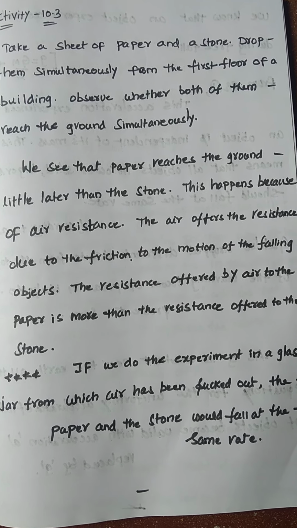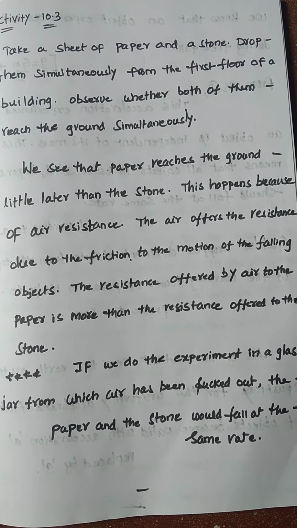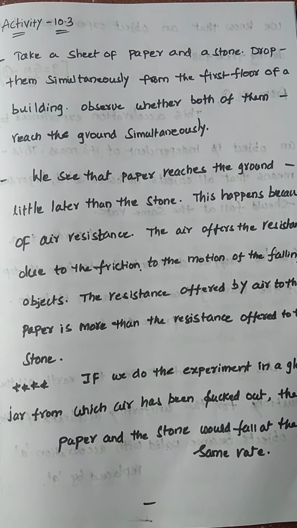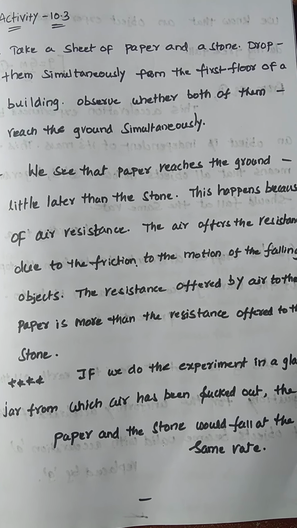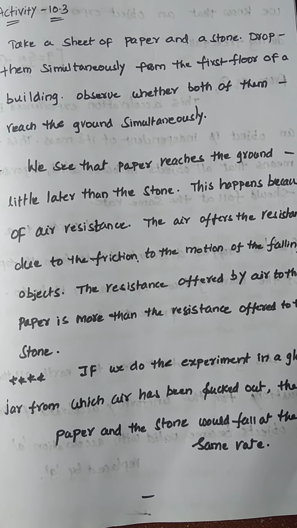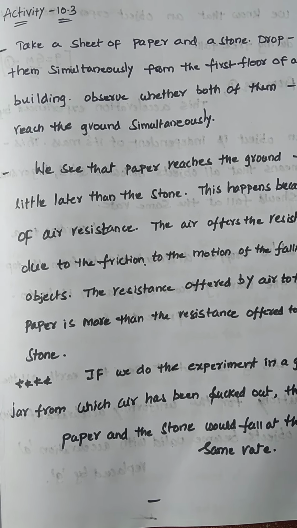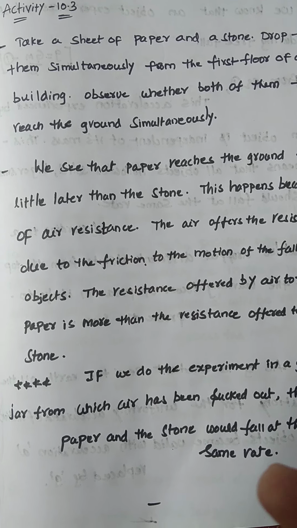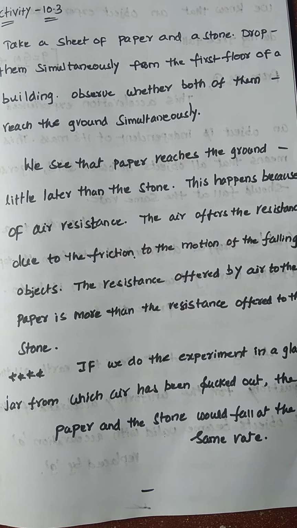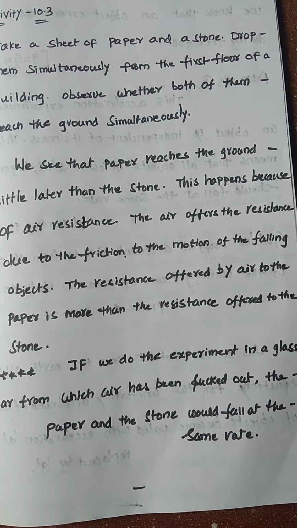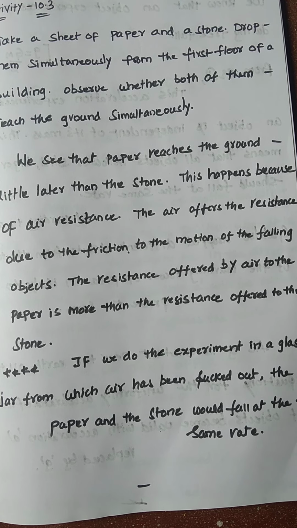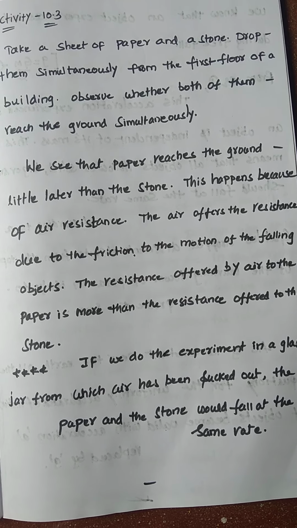This we know very well. So if you drop both bodies simultaneously, either both reach the ground at the same time, or it will take some time. If both do not reach the ground simultaneously, what is the reason? It is due to the air resistance, the friction offered to the motion of the falling objects. The resistance offered by the air to the paper is more than the resistance offered to the stone.